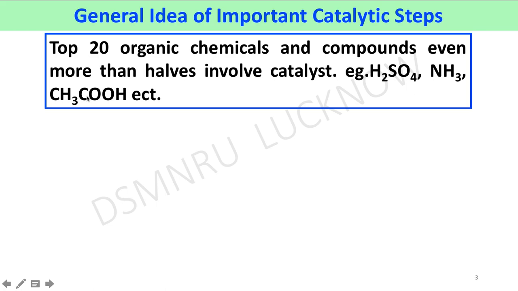Another one, acetic acid, was prepared by the Monsanto acetic acid process, in which rhodium catalysts are used.